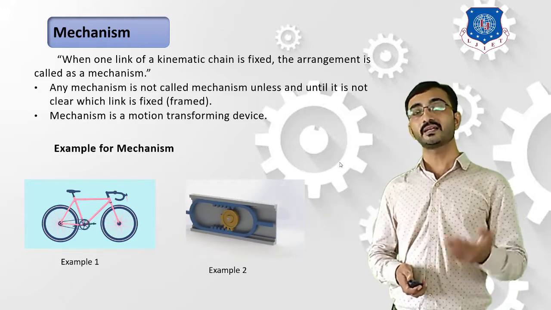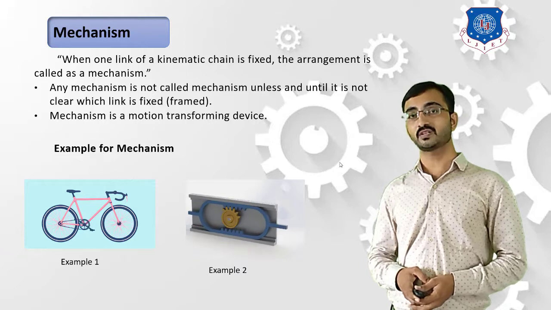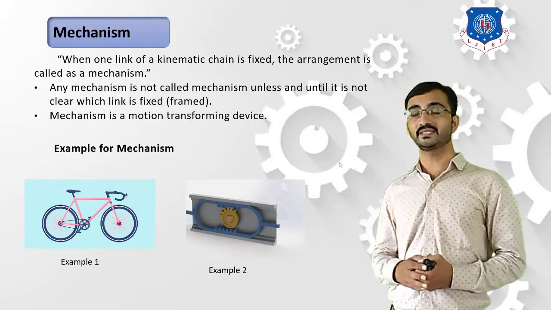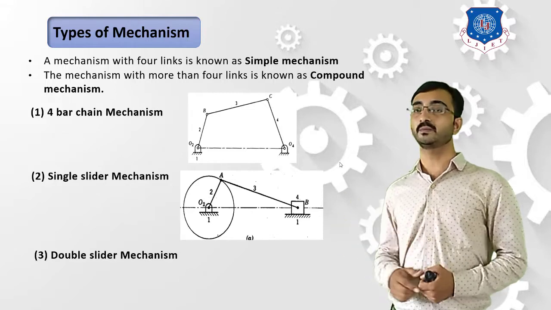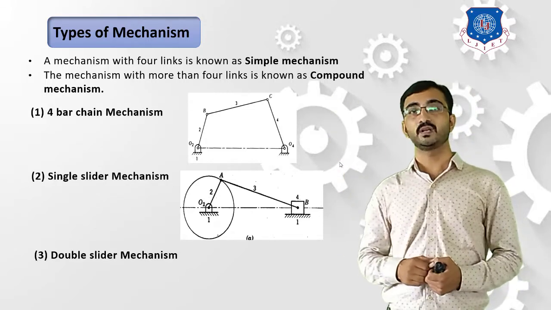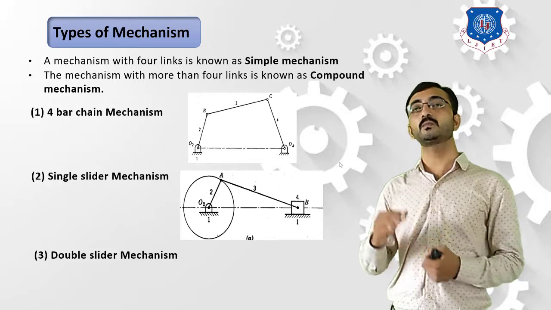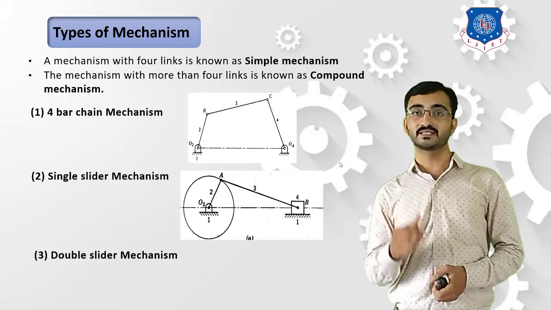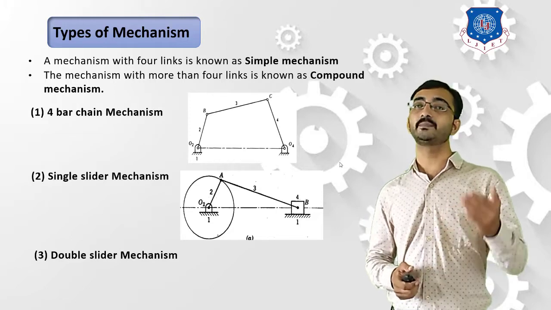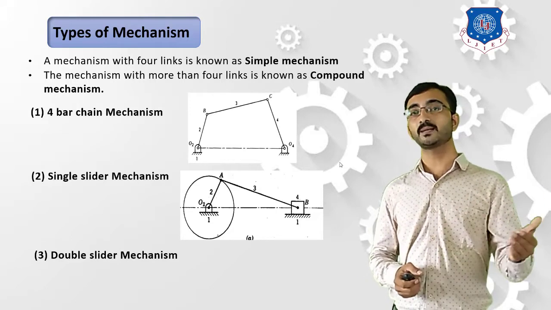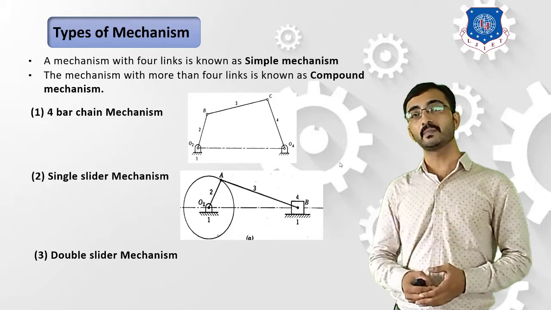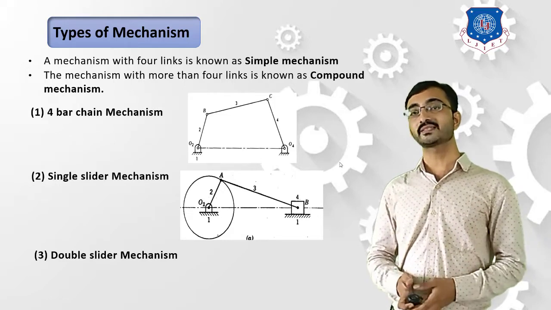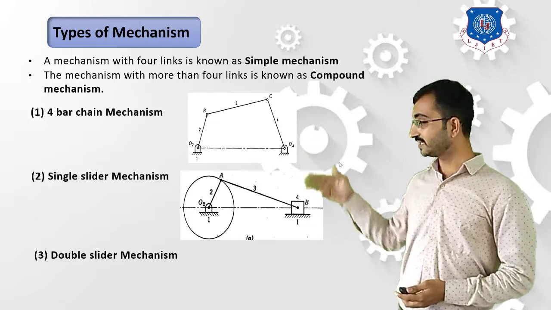Now let's learn how we can classify mechanisms. If a mechanism is consisting of 4 kinematic elements, then that type of mechanism is termed as a simple mechanism. But if a mechanism is consisting of more than 4 elements, then it is known as a compound mechanism. In our syllabus, we have to learn only simple mechanisms. So a mechanism which is containing 4 elements, that we have to refer in our syllabus. On that basis, they are classified into mainly 3 categories.